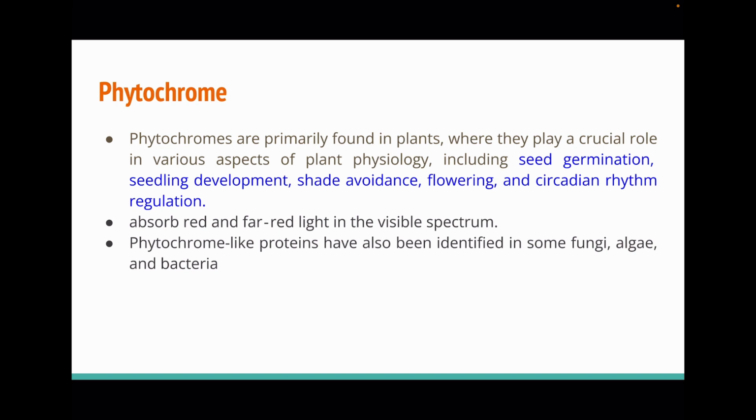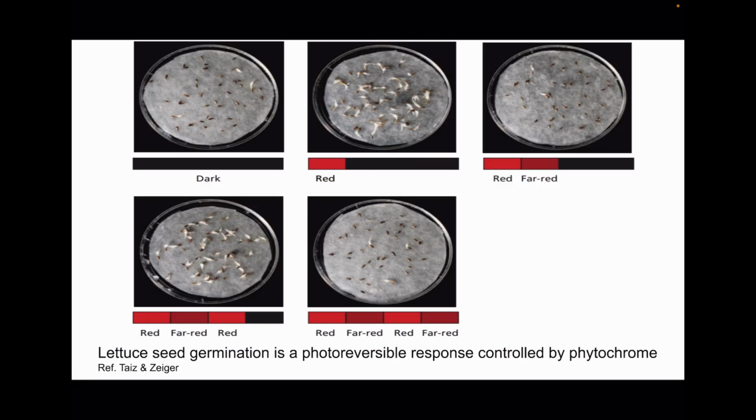Phytochromes absorb red and far red light of the visible spectrum, and phytochrome-like proteins have also been detected in fungi, algae and bacteria. Photoreversible response of phytochrome was observed during lettuce seed germination. It was seen that when soaked lettuce seeds were grown in dark, they were unable to germinate. But when red light was given, the seeds germinated. If the red light was followed by far red light, there was inhibition in seed germination. So it was observed that seed germination depended on the last treatment given to the seeds.